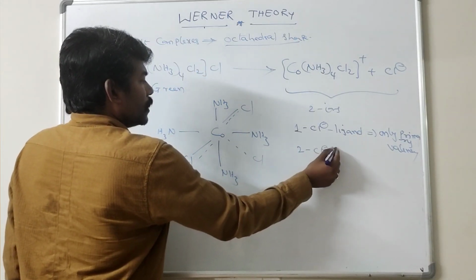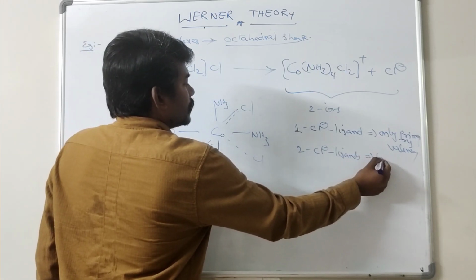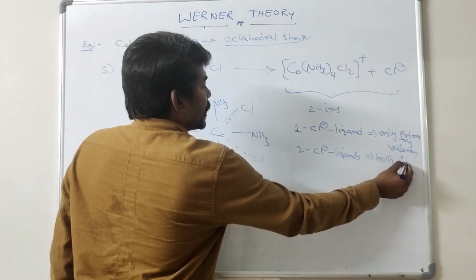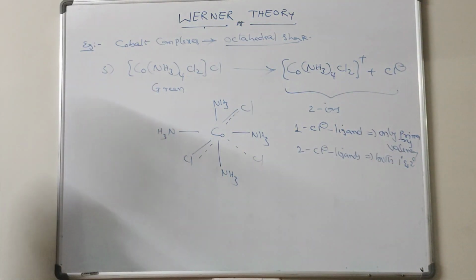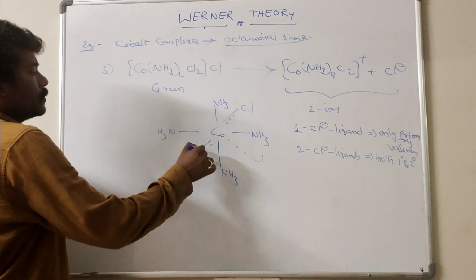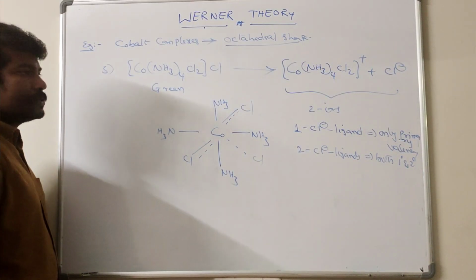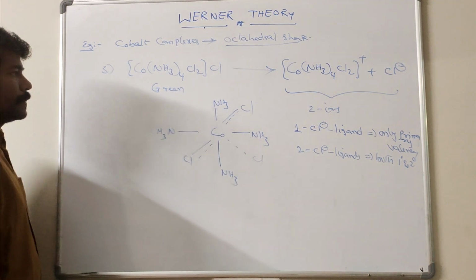Two chloroligands show both primary and secondary valence. So the number of coordinate covalent bonds around the central atom is constant, so the secondary valence is equal to 6.